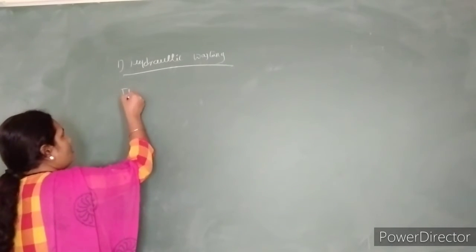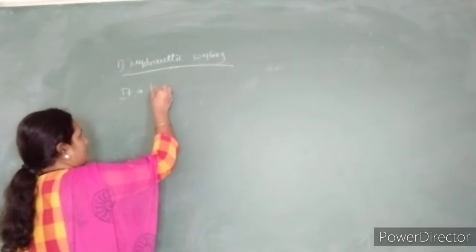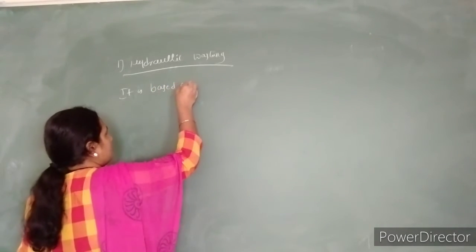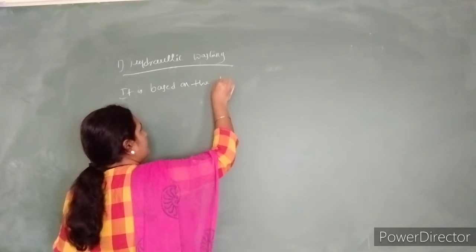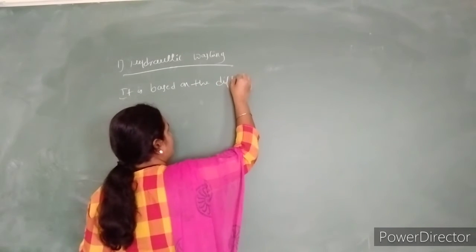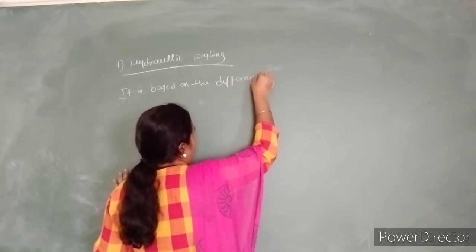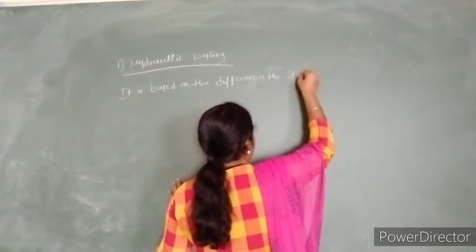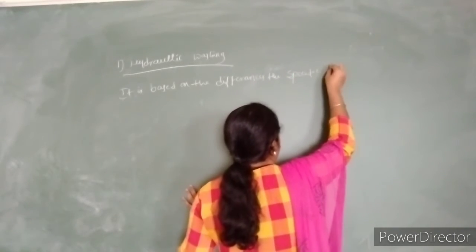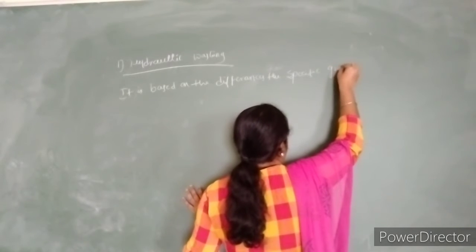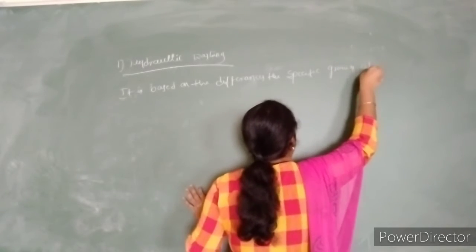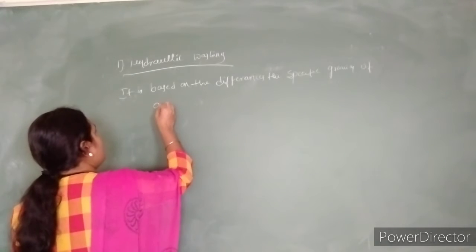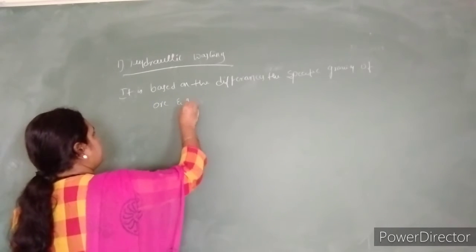It is based on the difference in the specific gravity of ore and gangue.